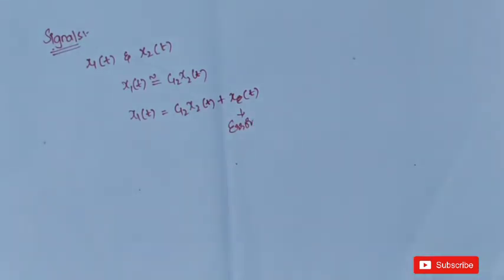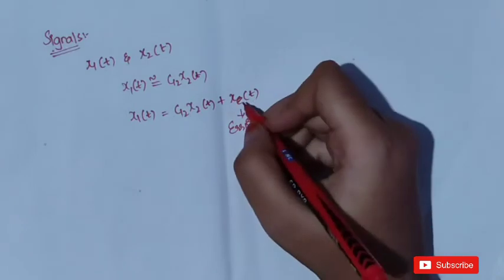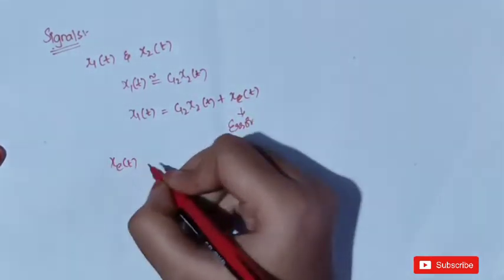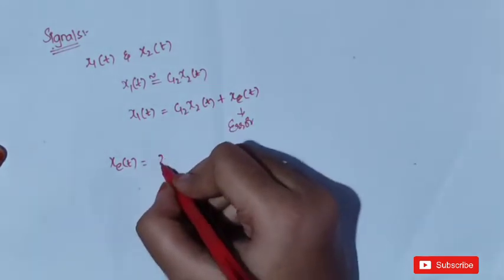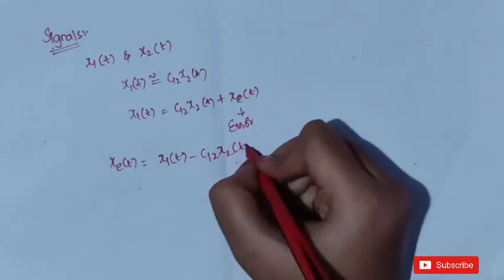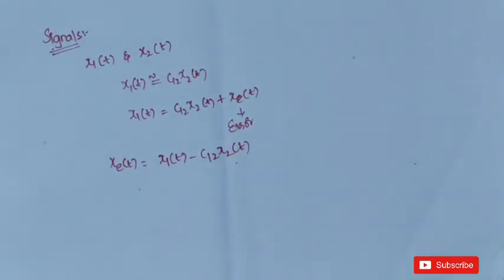This xc of t is nothing but error. From this equation, what is xc of t? xc of t is equal to x1 of t minus C12 into x2 of t. The error value should always be minimum. We need to find the error such that its value is minimized. We have to find the least error.